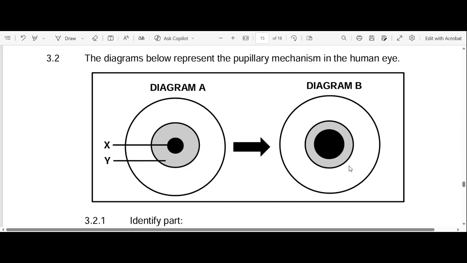So what happens then when the person is exposed to dim light? The sphincter muscles will relax and the radial muscles will contract. And when the radial muscles contract, it causes the pupil to dilate, or become wider, allowing more light to enter the eye.